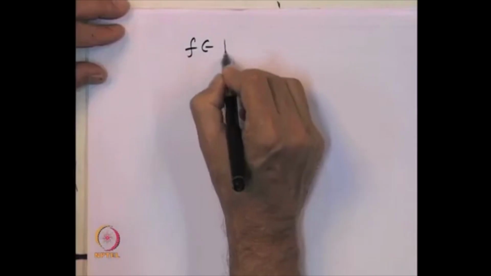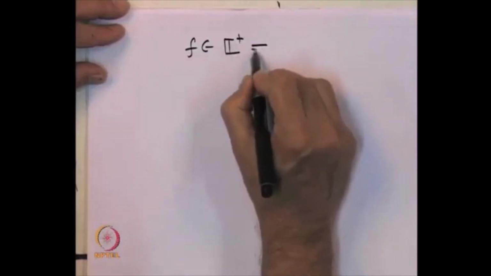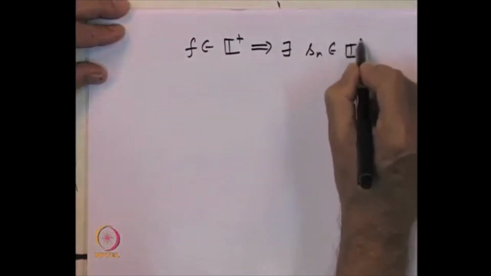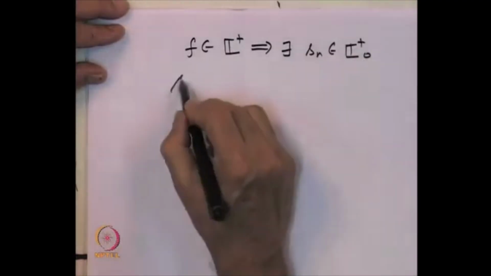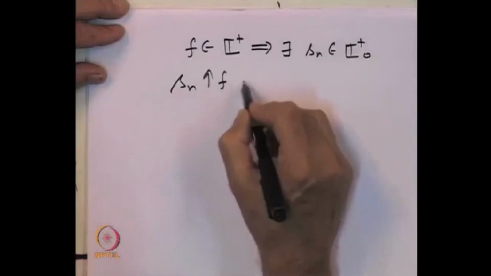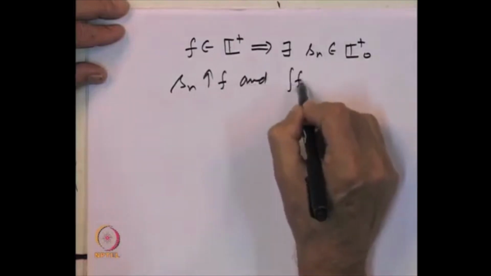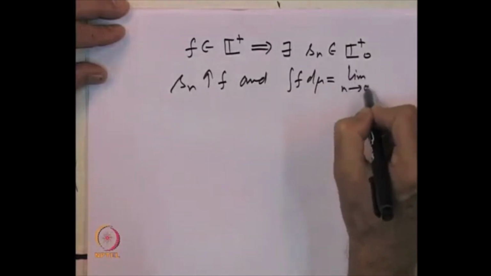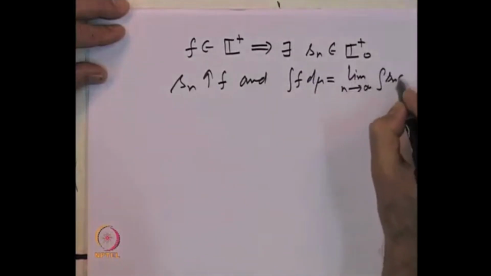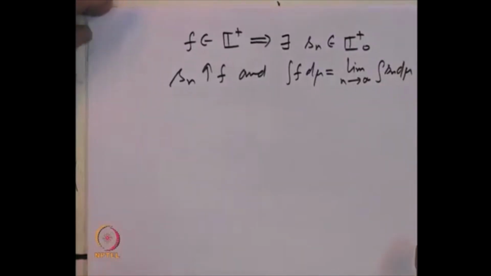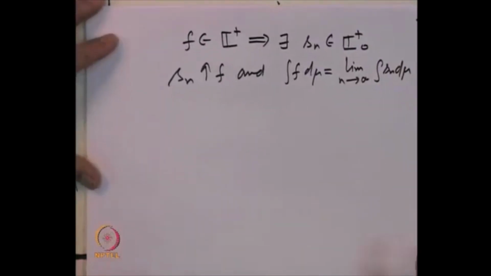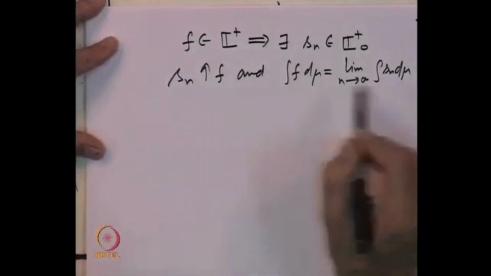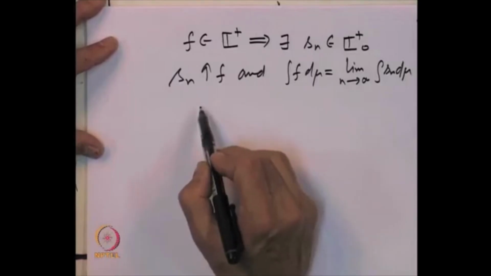So, f belonging to L plus implies we have a sequence S n belonging to L plus 0, such that S n increases to f and the integral of f d mu is written as the limit as n goes to infinity of the integral of S n d mu. That is by the fact that f belongs to L plus, and the integral of f is defined as the limit of the integral of S n d mu for any sequence S n which increases to f.